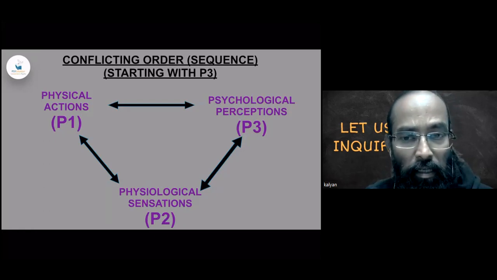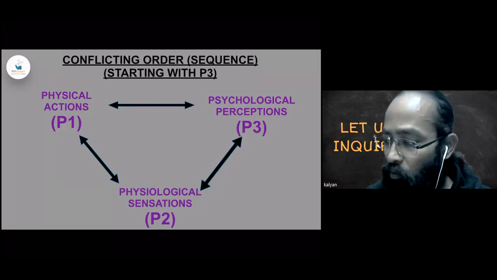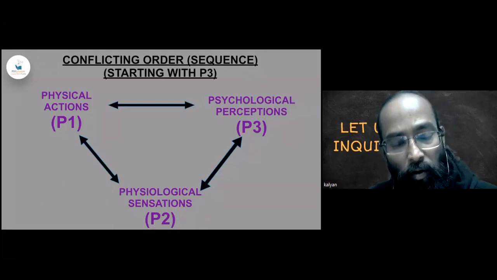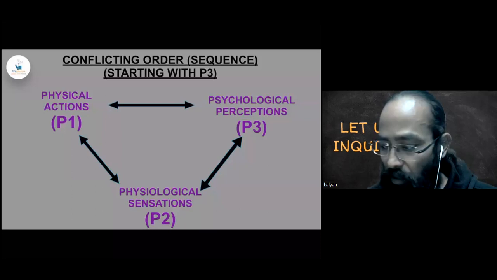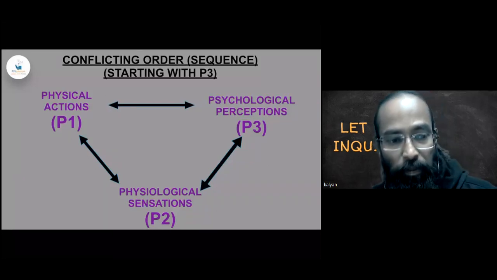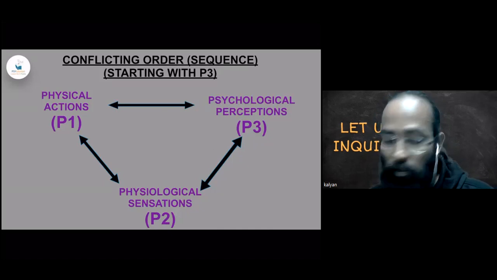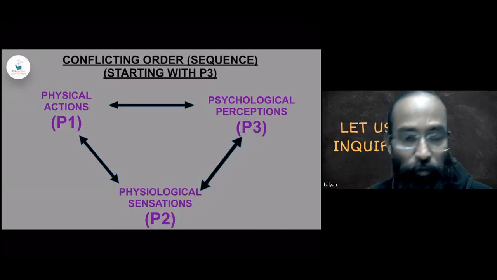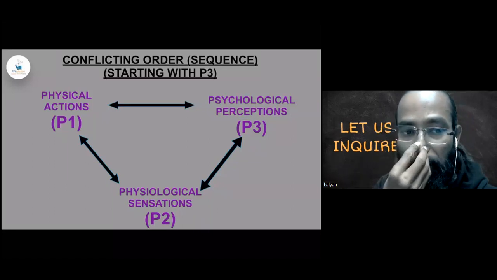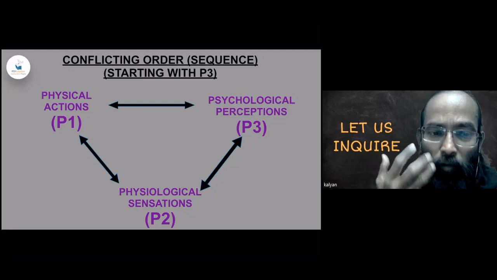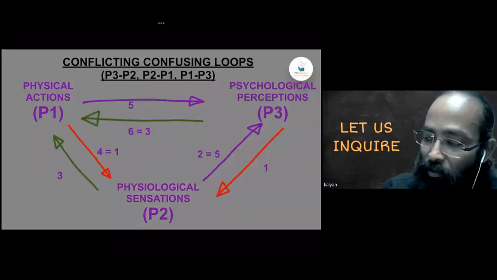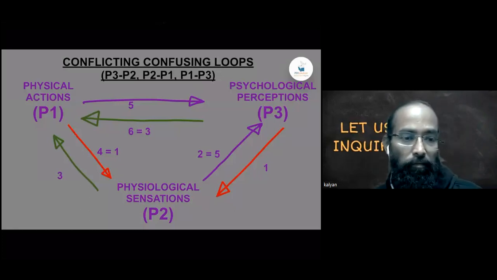But here we see the two-headed arrows. P3, P2 is bringing P2, P1 also. Similarly, P1, P2 is bringing P1, P2 also. P1 is also coming back to P2. There is a confusion. That is why this sustains. The question is: this particular conflicting order, why at all does it sustain? So the sustenance is actually because of a confusion.